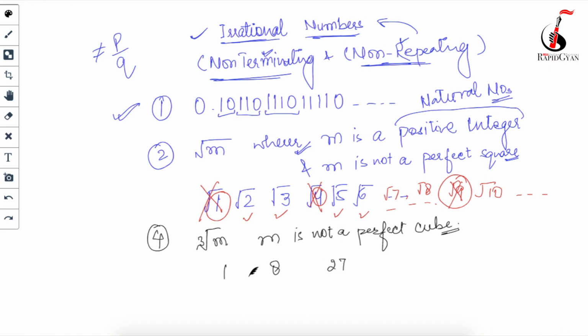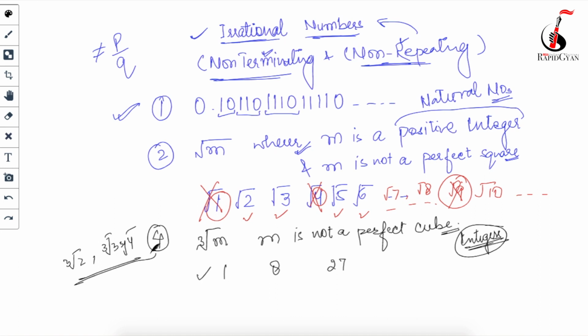So apart from 1, 8, 27, any other integers, I will not say only positive integers, which are not perfect cubes, for example cube root of 2, cube root of 3, cube root of 4, are all irrational numbers.